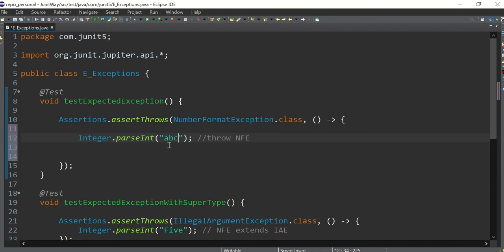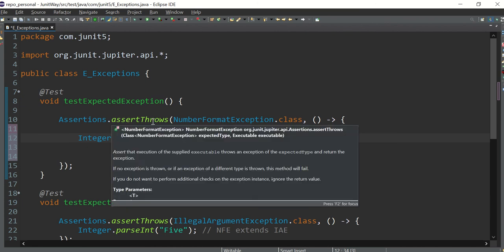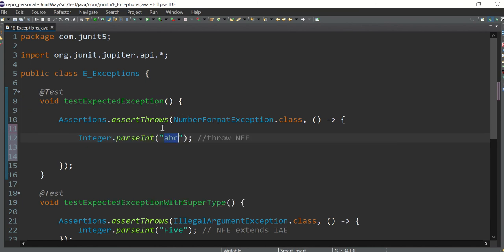I want to fetch the number out of this, but we cannot, because this is a random string. So definitely this line will throw NumberFormatException, and my test case will pass because I'm putting an assertion that the code inside the curly braces should throw NumberFormatException. I hope this is clear to you.